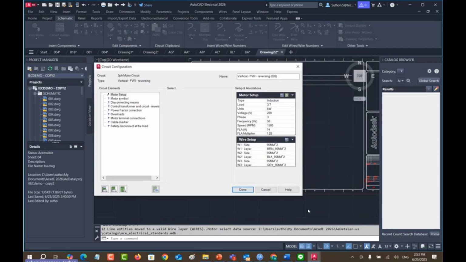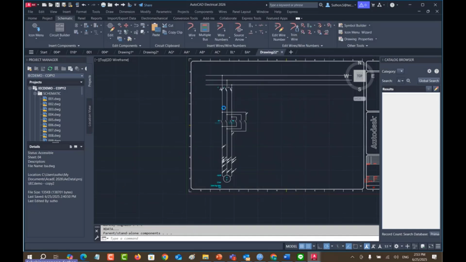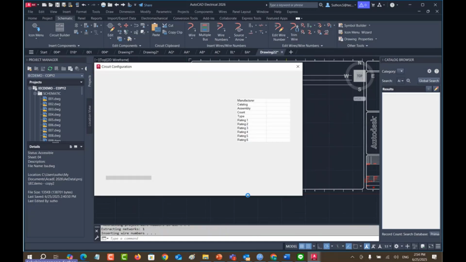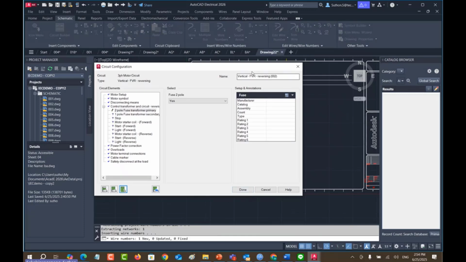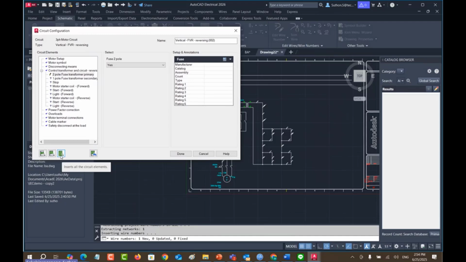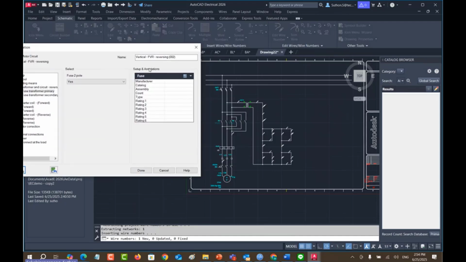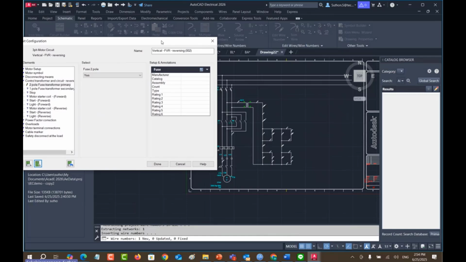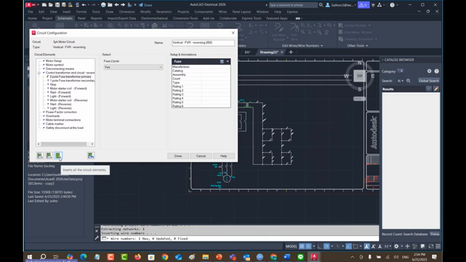So I use okay. Every setting that I did, I want the system to create for me, insert all the circuit. You can see it's automatically added for you as well. You just hands off, wait and see. The first time that you hit this button, it will create the power circuit for you. But the next time that you hit this button, it will create the control circuit for you. It's a two-step. I will hit this button again, and you can see that the control circuit is automatically created for you. And that's it, finish.